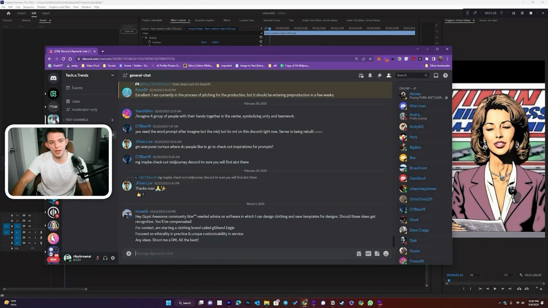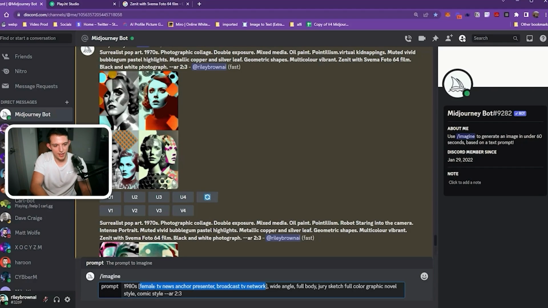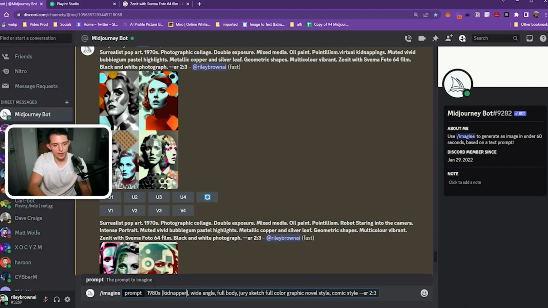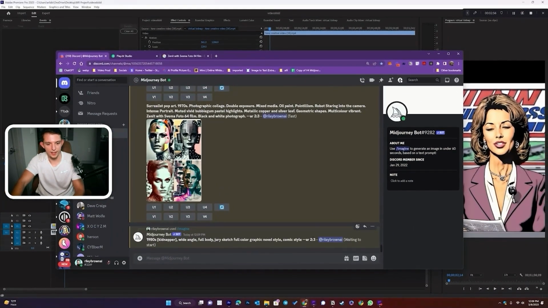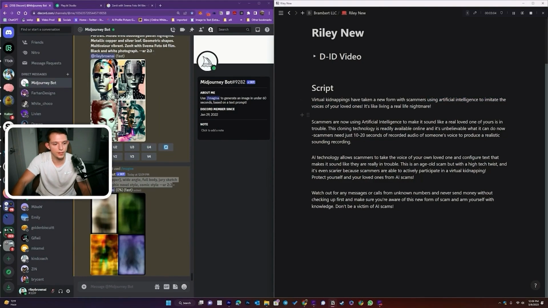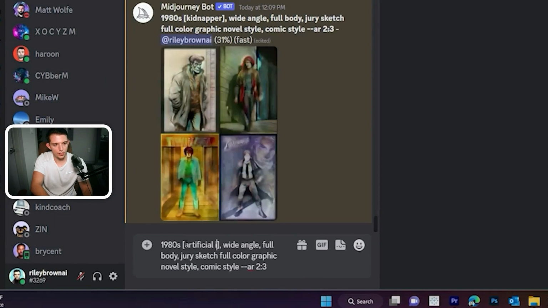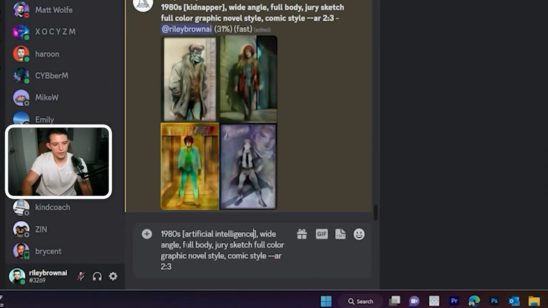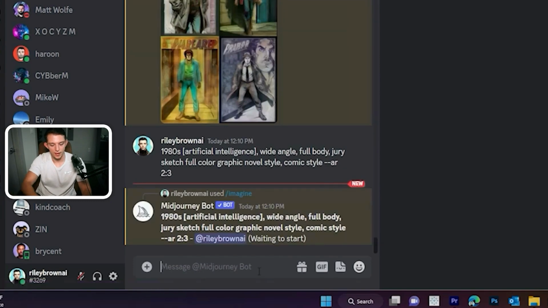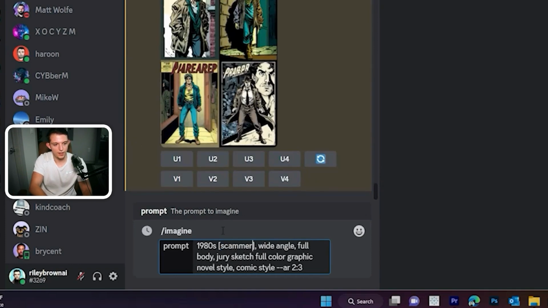We also need some images before we add subtitles. So let's go ahead and go into Midjourney. Let's type in 1980s kidnapper, because that's what the first line is about. And then let's keep looking. We hear that the second line is using artificial intelligence to imitate the voices of your loved ones. So let's now go like this. Kidnapper, artificial intelligence. And then let's do artificial intelligence. And now scammers. Let's do scammer.